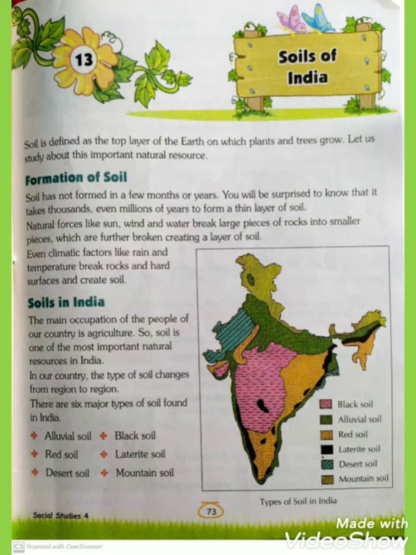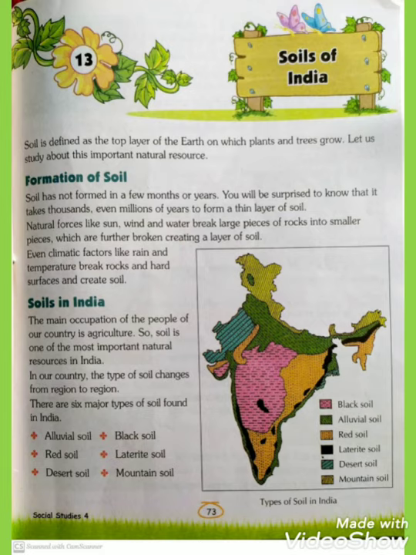Soil is one of the important natural resources. In our country, the type of soil changes from region to region. Region means area.